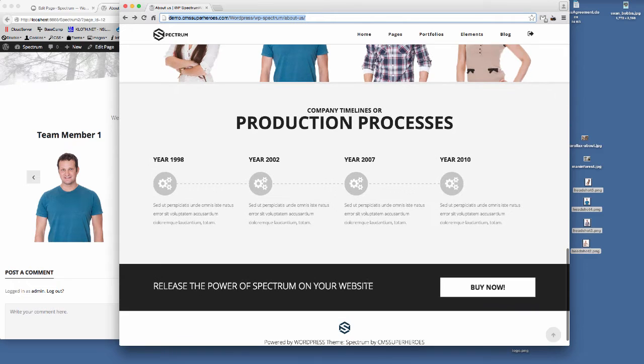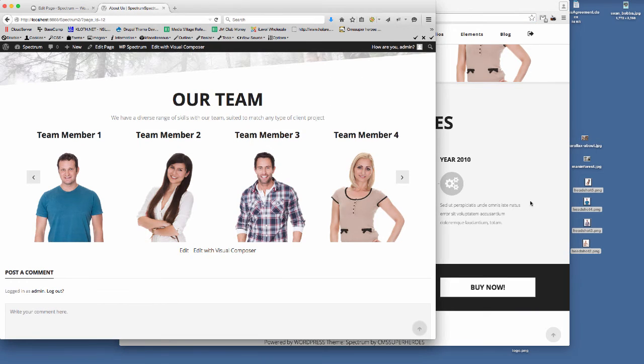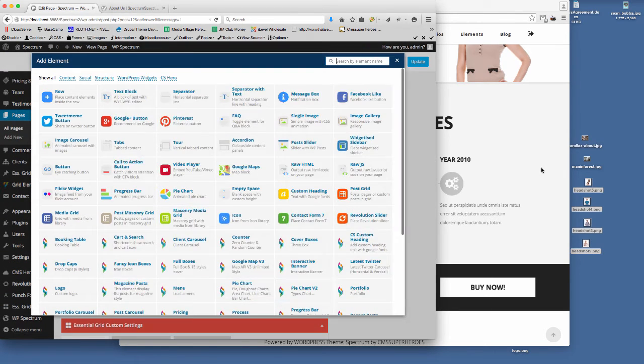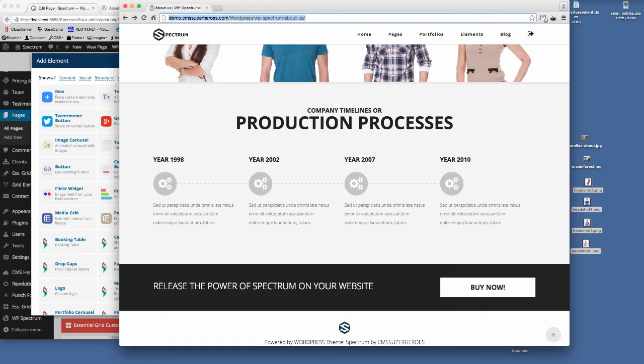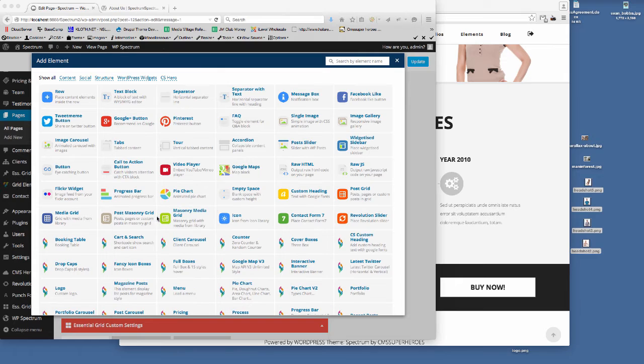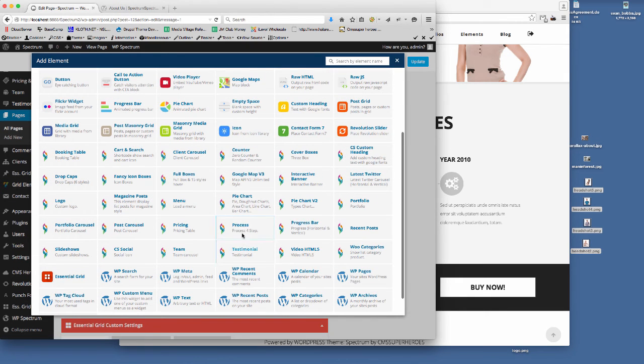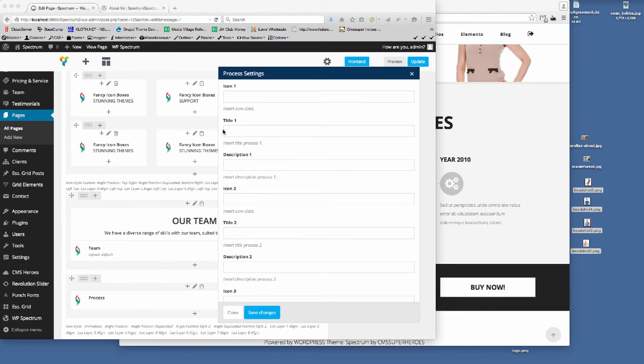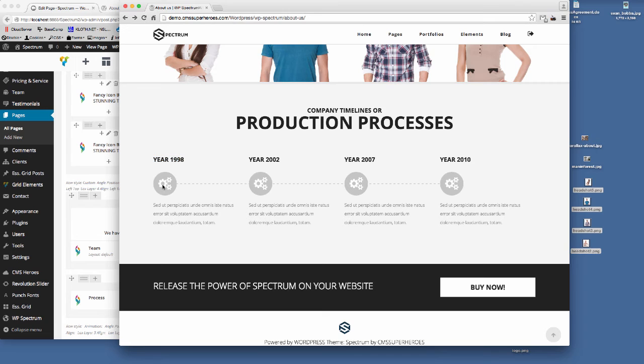So the next row that we want to add is what is called a production process or a timeline. So we need to get another row in here, and we're going to choose the, I think it is called the production process actually, it's called process. So the Visual Composer element that we need for this is called process. And then the icon, so this is basically icon 1, title 1, description 1, icon 2, so it's pretty self-explanatory, title, icon, description.